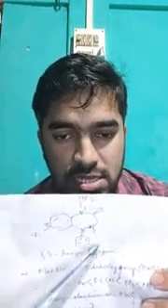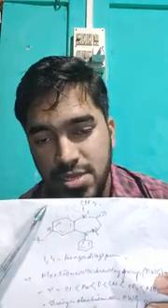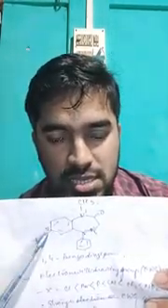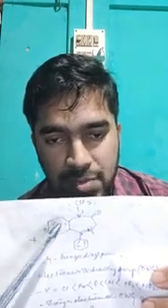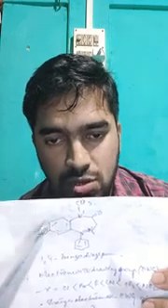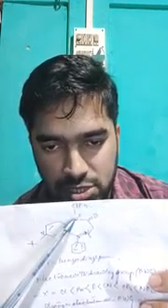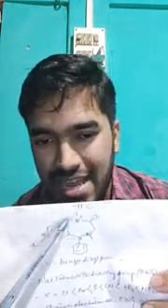So this is the general structure from which all the other derivatives of benzodiazepines which are used as sedative hypnotics have been derived. So this is 1,4-benzodiazepine. In positions 1 and 4 there are 2 nitrogens, so it is diaza.